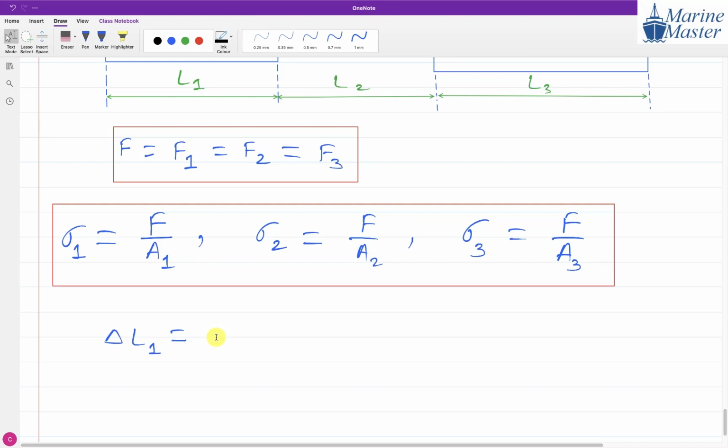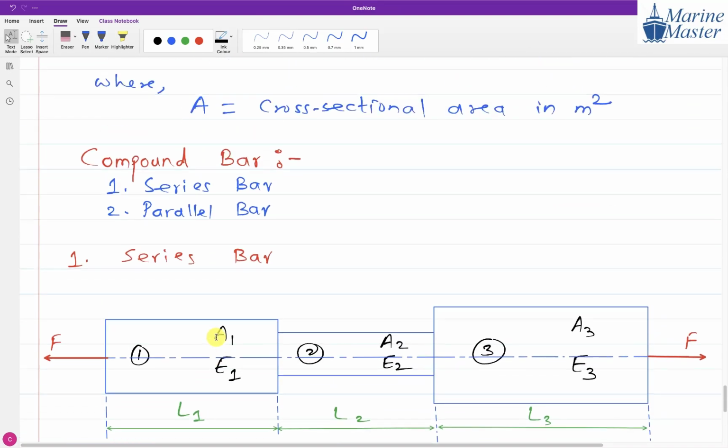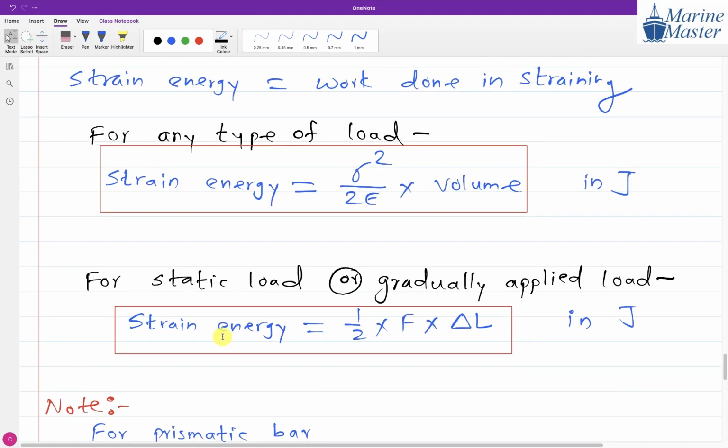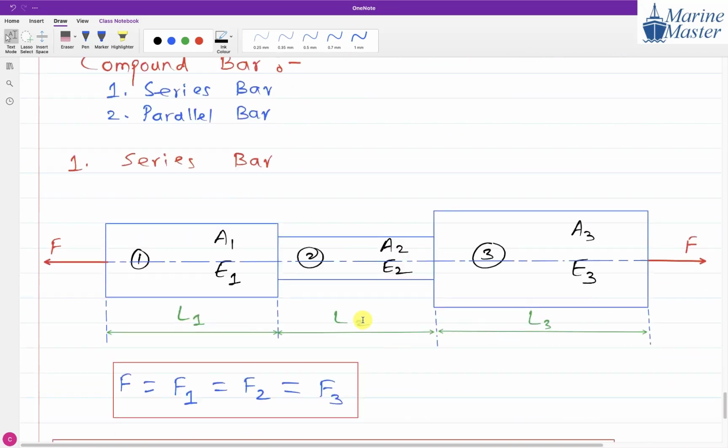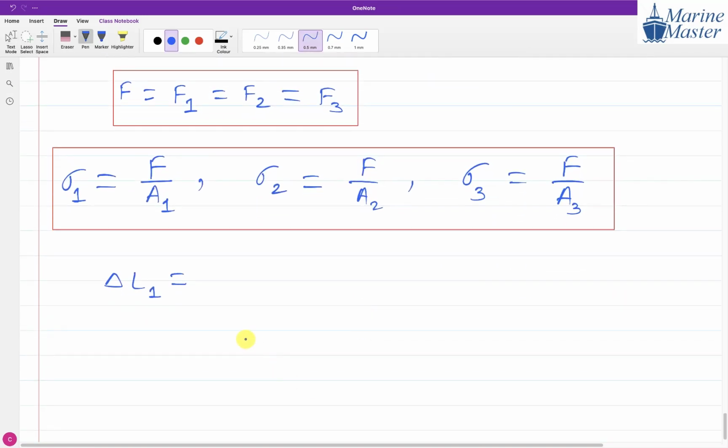Sigma square divided by 2E into volume is the relation for the strain energy, not for this. The answer is sigma into length upon E. So the change in length of part 1 will be sigma 1 into length of part 1 divided by E1.